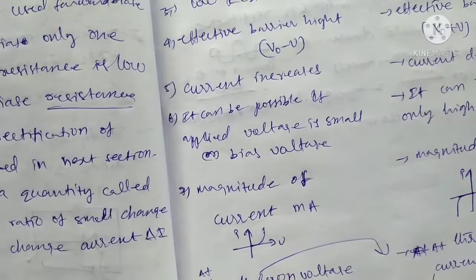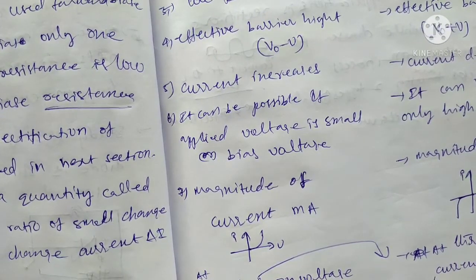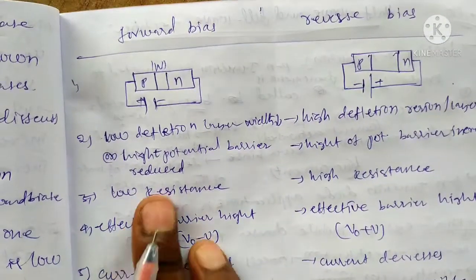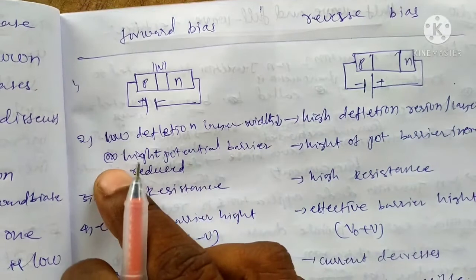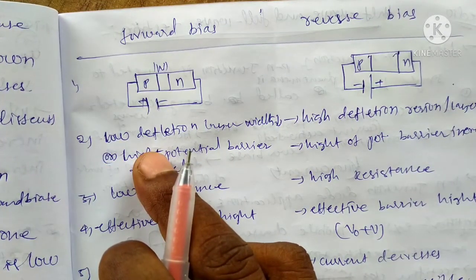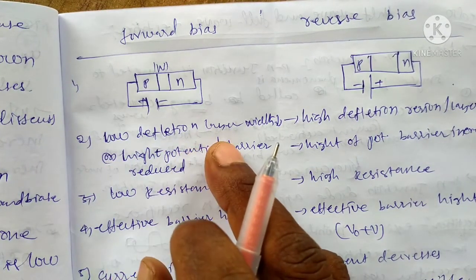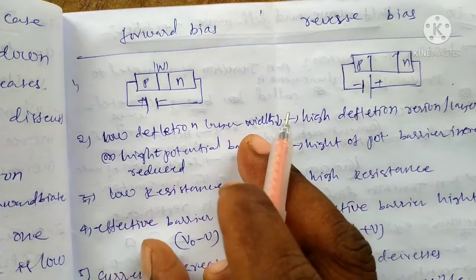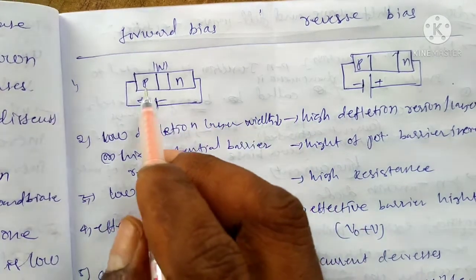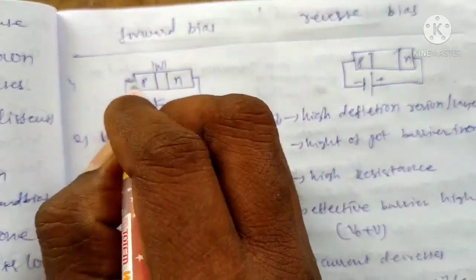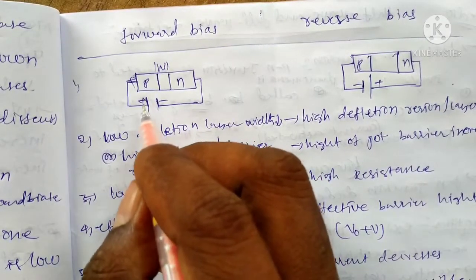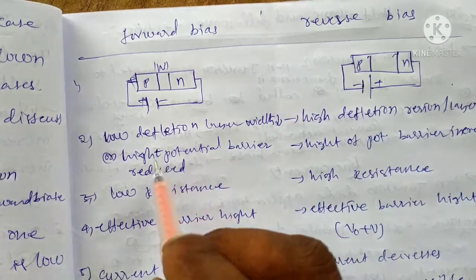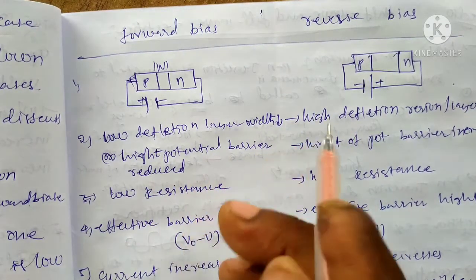Here, in the case of reverse bias, some difference is there compared to forward bias. There is a low depletion layer in forward bias, because the P terminal is connected to positive, so there will be a repulsion force. The width of the depletion layer will decrease, and the height of the potential barrier is also reduced.